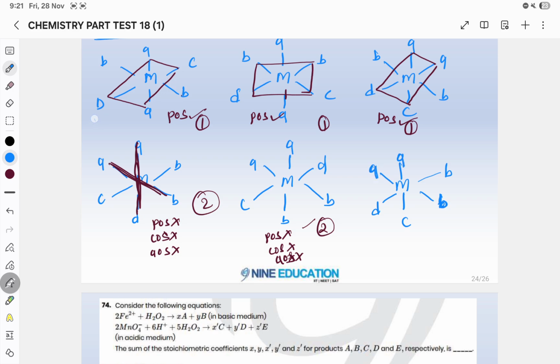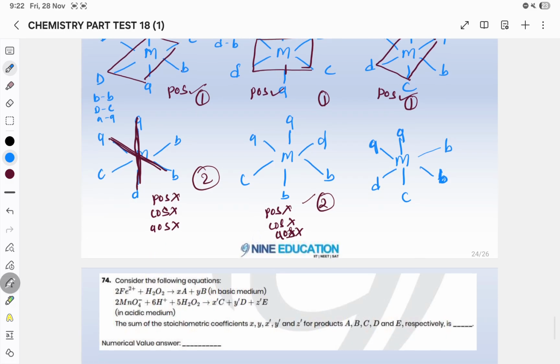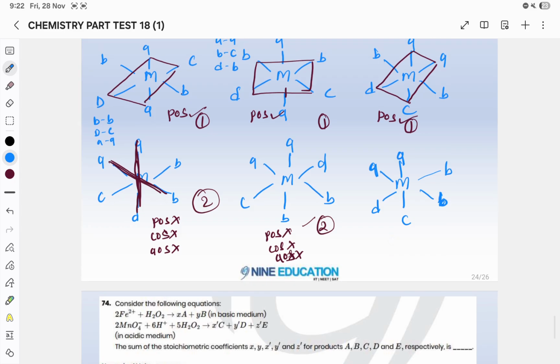By the linkage you can check. In one I will tell you that in this BB linkage, DC linkage and AA linkage. If the linkage repeats, then you can say that it is a similar molecule. If you see this, this is BB linkage, but here there is no BB linkage, it means this is a different molecule. Similarly you can see in all the rest of the cases, and you will find that all are different molecules. Okay, what about this molecule?